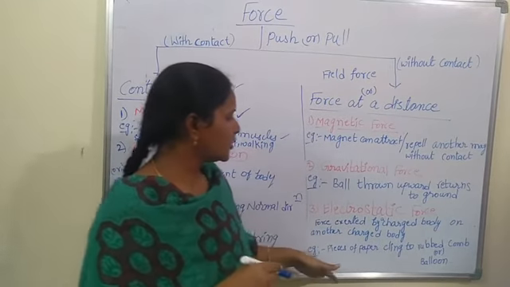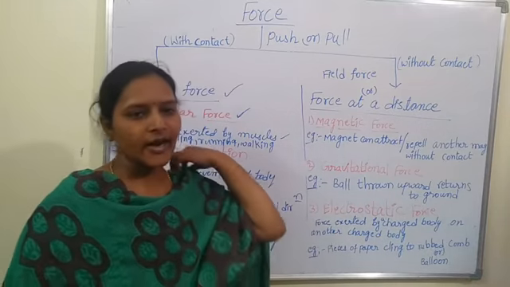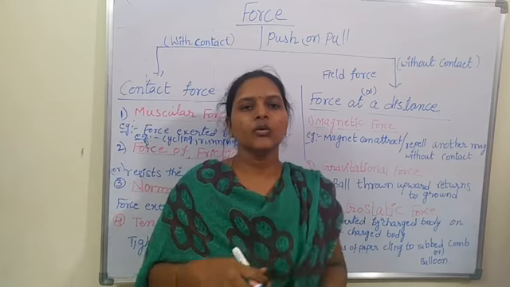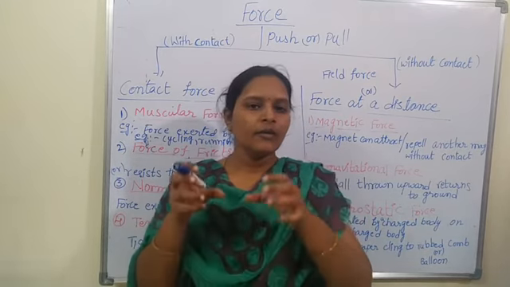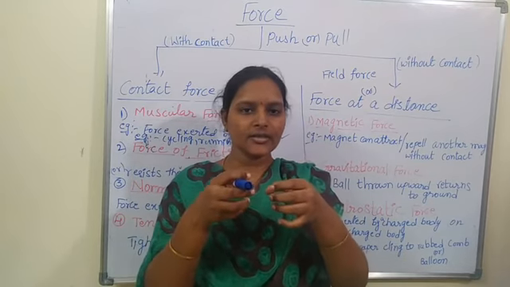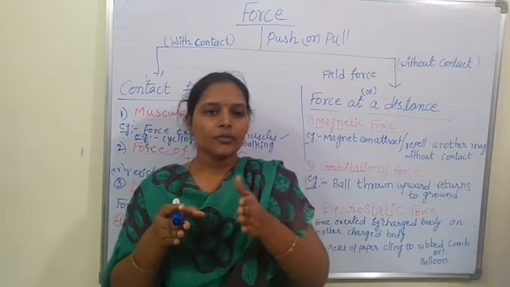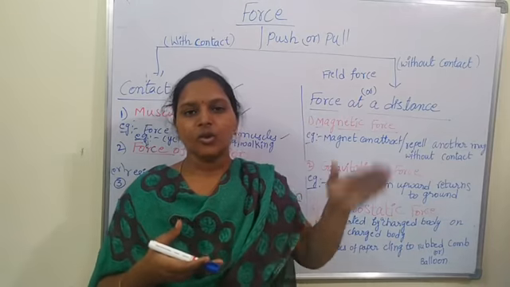Again, these are classified into three types: magnetic force, gravitational force, and electrostatic force. What is magnetic force? When you do some activities with magnets, when we keep two magnets near each other, what happens? One magnet can attract another magnet up to some distance without any contact. There is magnetic attraction between the two magnets.